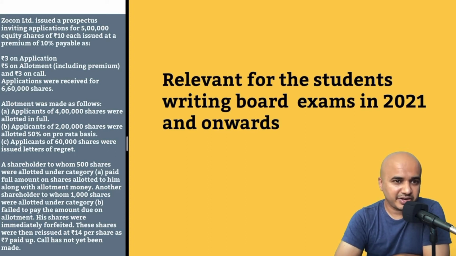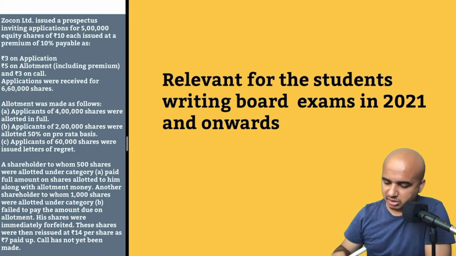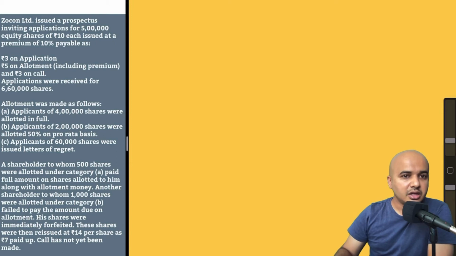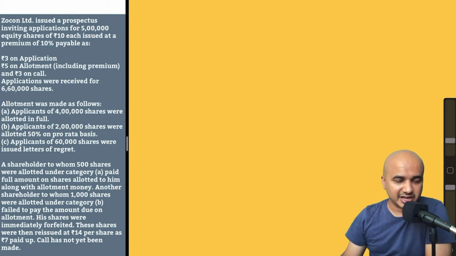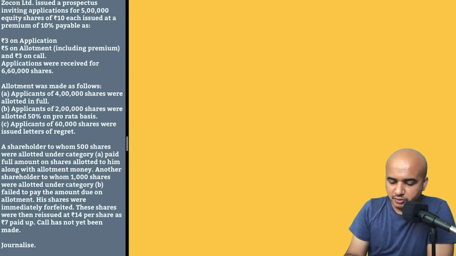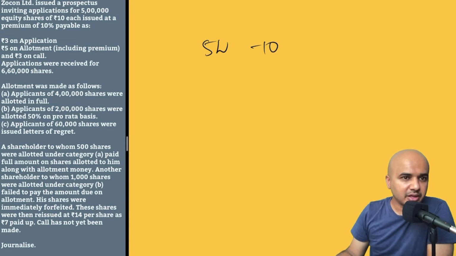Now, if I have to read the problem here, Zocon Limited issued a prospectus inviting applications for 5 lakh equity shares of rupees 10 each, issued at a premium of 10%, payable as follows. Okay. Let me just write down the relevant information as we proceed further. That way it will be easy for you to understand what exactly is happening.